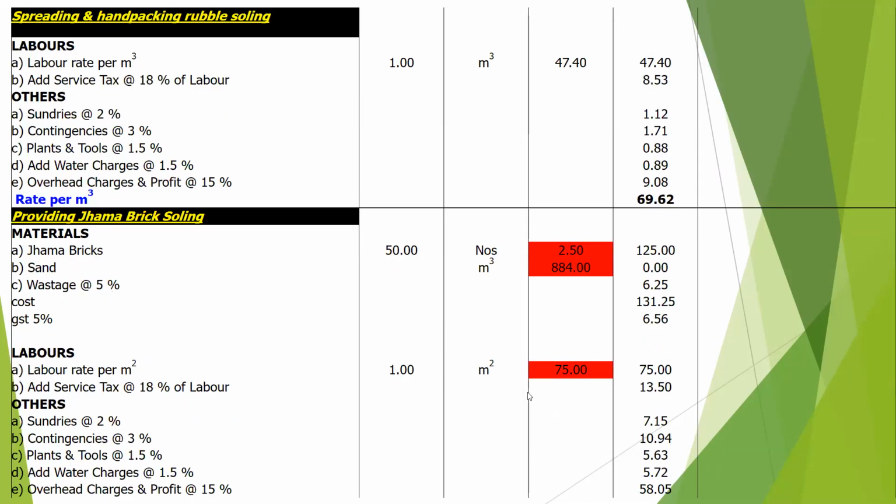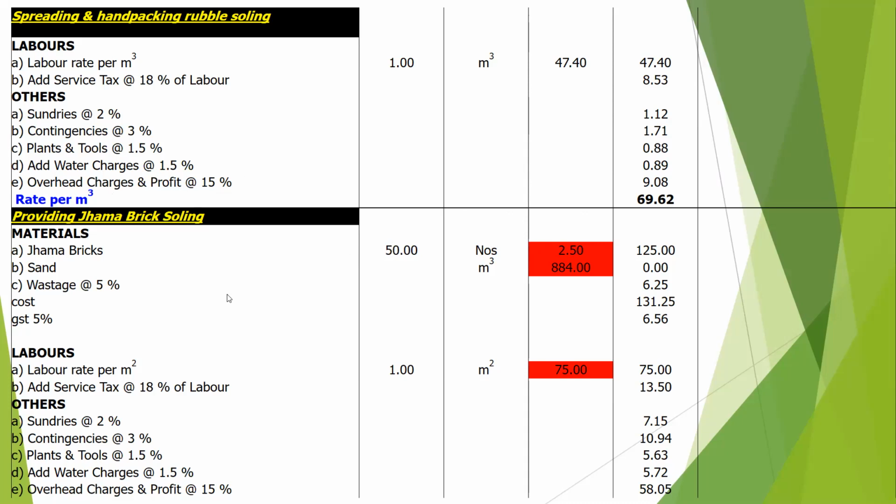Then spreading the soling. It's only a labor rate. I'm not talking about anything in the material rate. Labor rate per cubic meter will be 47.40. Service tax, that is GST 18%, 8.53. Sundries 2% will be 1.12. Contingency 3.17. Plant and tools 1.5%, 0.88. Water charges 0.89. Overhead and profit will be 9.82. So the rate per cubic meter will be 69.32.